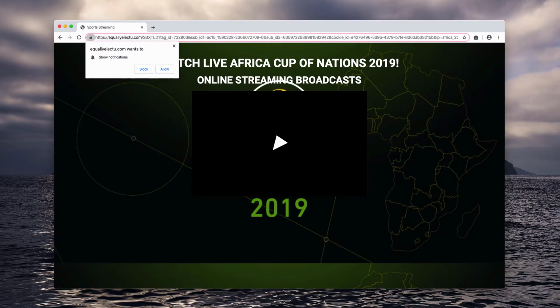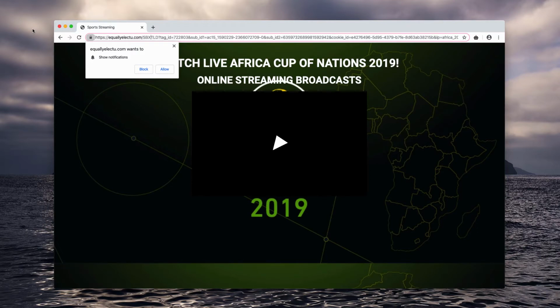Now, point number one, these pop-ups do not appear without a reason. It's not that you made your own decision to visit this website named equallyelect2.com, but most likely your browser redirected you to this web page as a result of some adware currently enabled in your computer. Unfortunately, the intentions of these pop-ups are very malicious. They aim to make you click on the Allow button in order to hijack your browser even more dramatically.